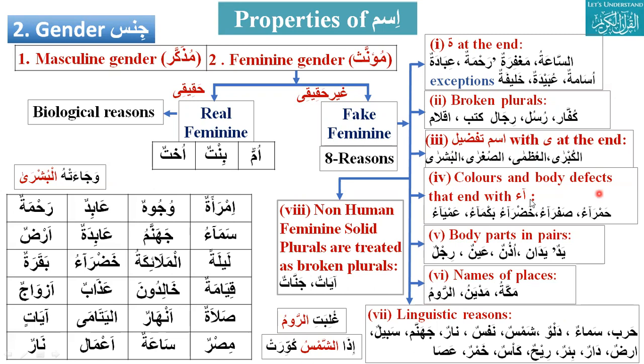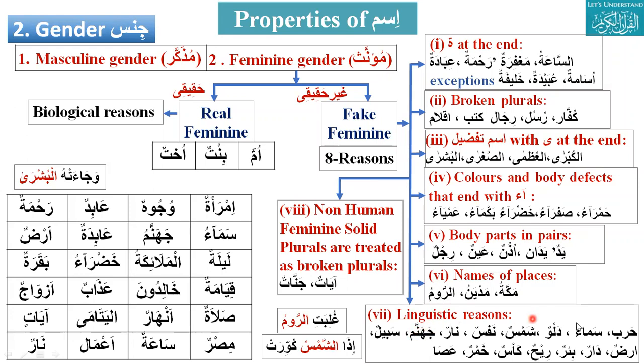And all colors and body defects will also be in this category, fake feminine. And body parts that come in pairs, like two hands, two eyes, two ears, legs. Names of places like Mecca, Madian, Rome, and Winnipeg.